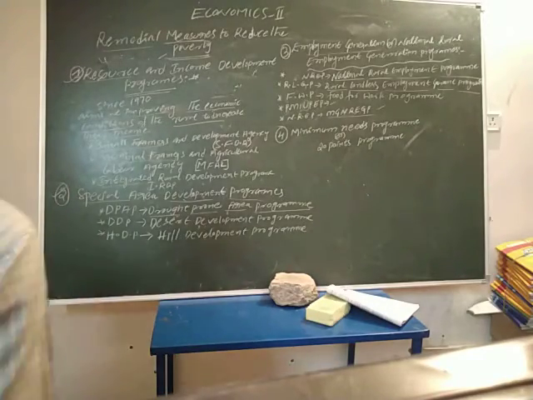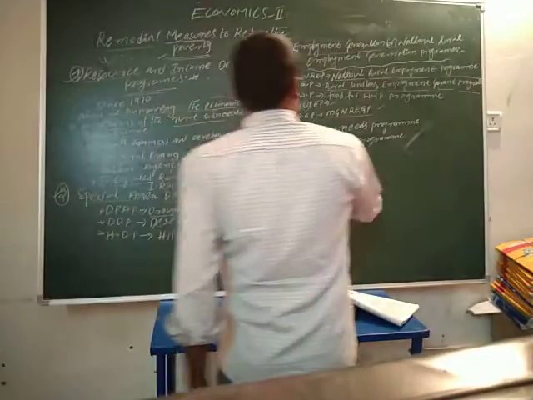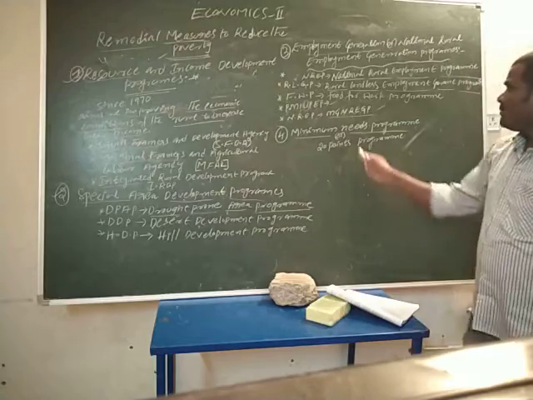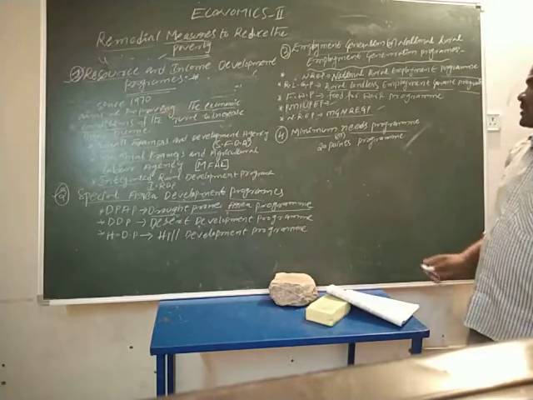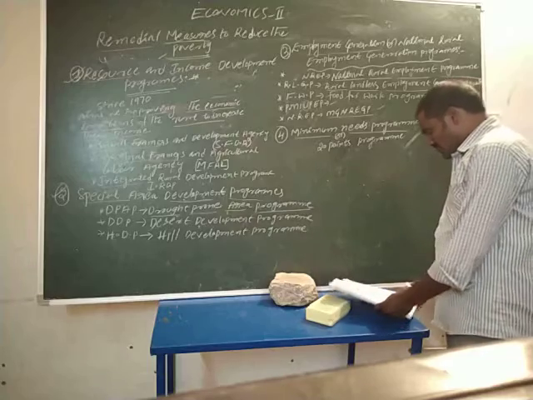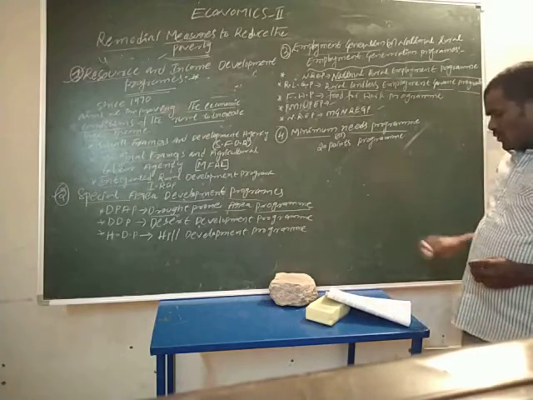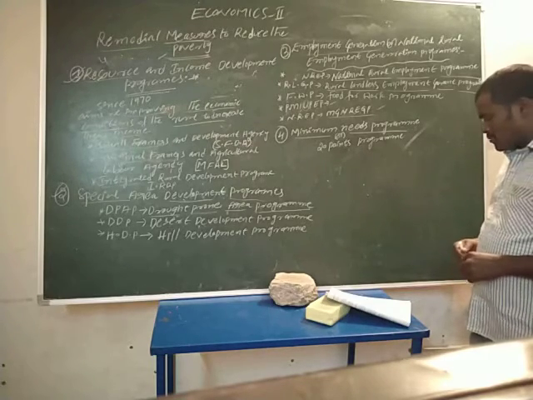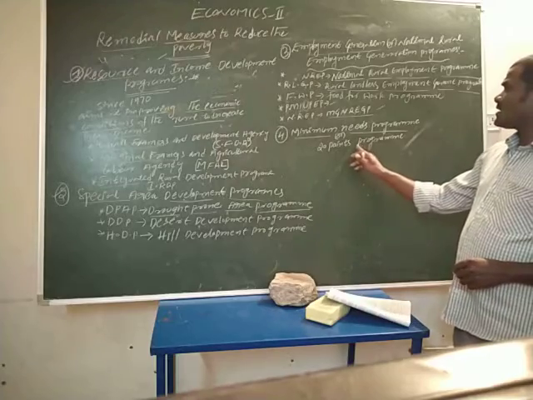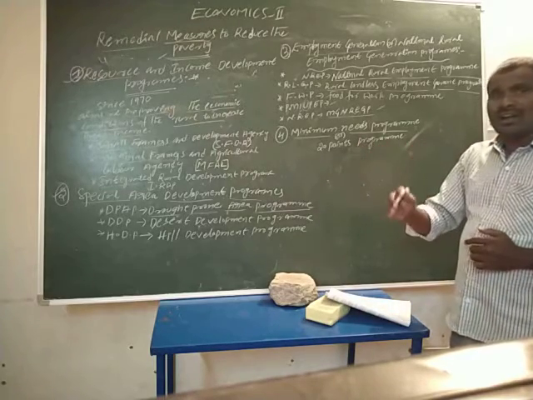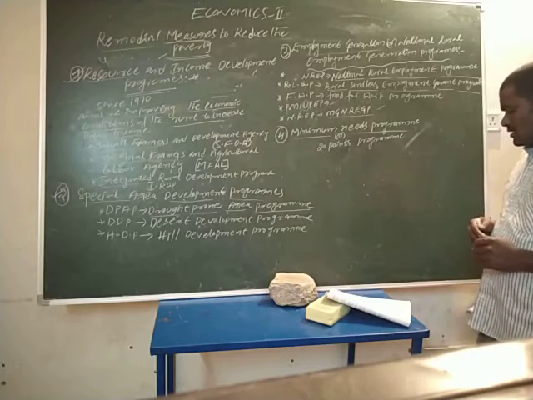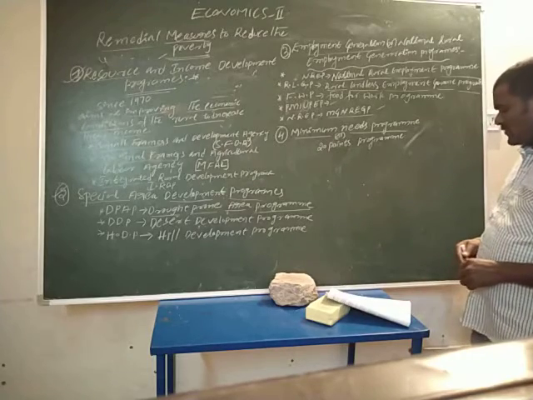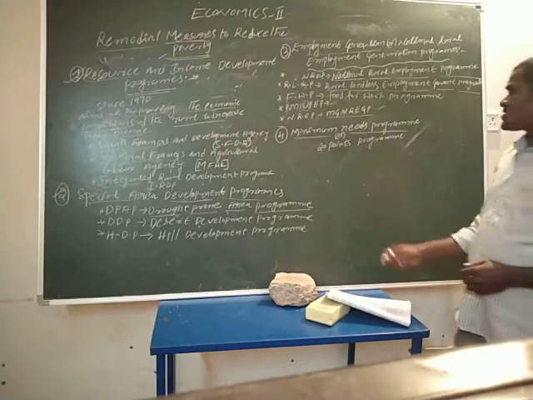Next, the last one is the minimum needs program, or 20 points program. The fourth one aims at improving the consumption levels of the poorer section in order to raise their productivity effectively, including elementary education.